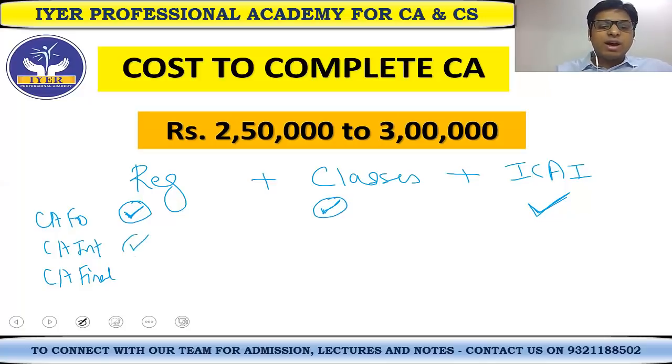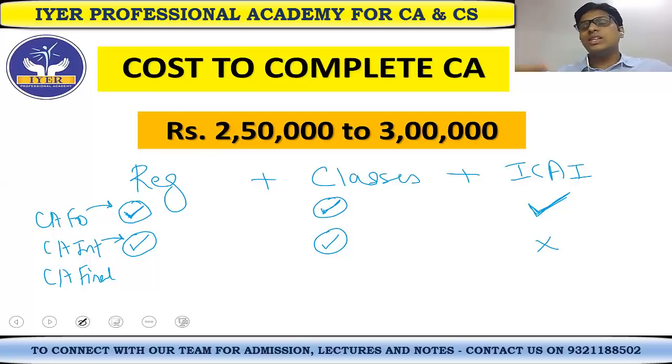CA Intermediate exam, again, you have to register for it. Then you will have your classes, and then again, you will not have any other extra ICAI cost here because you have already registered for the CA examination. Of course, the exam registration fees that you have to pay will have to be paid to ICAI only in one way. But when I say ICAI, it means to register for the CA course. I mean by that thing. Again, for CA Final, you have to pay for the examination fees and then your classes fees. When I add all this cost up, it comes to around 2.5 lakhs to 3 lakhs.